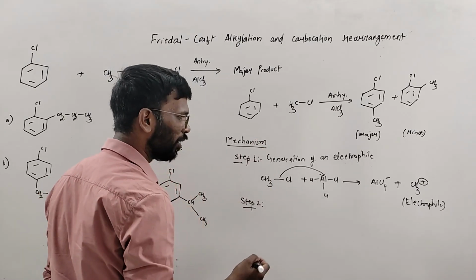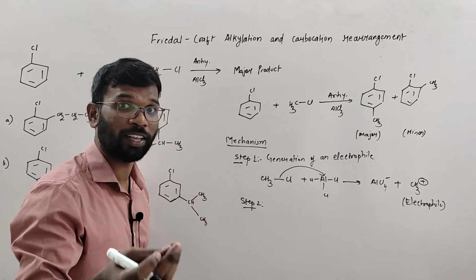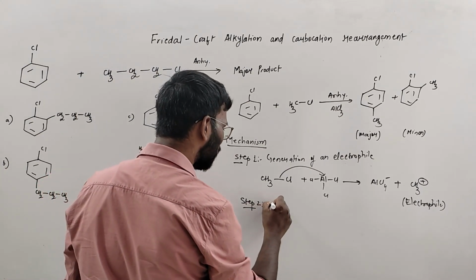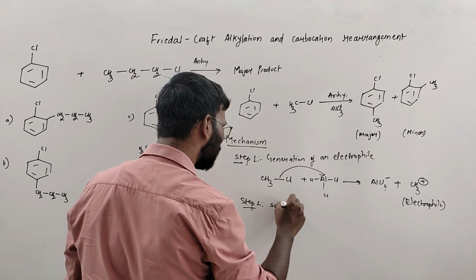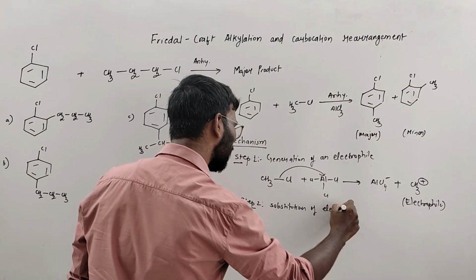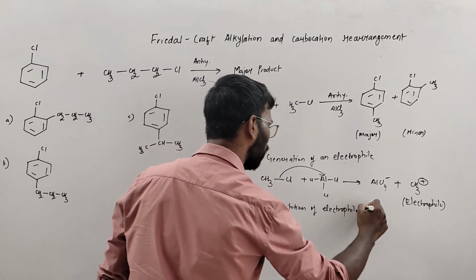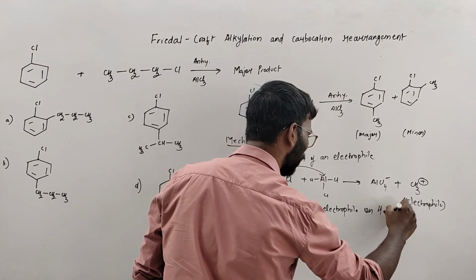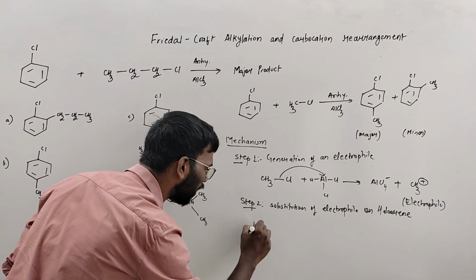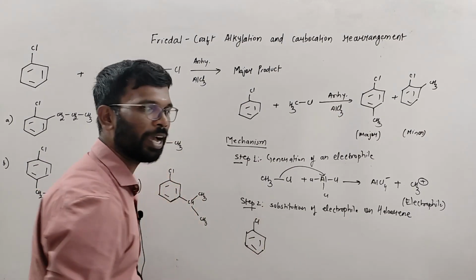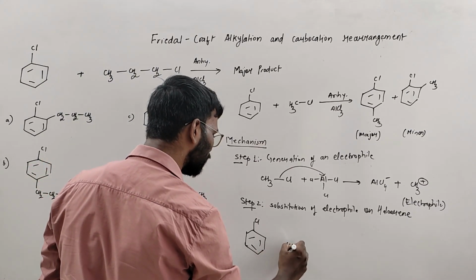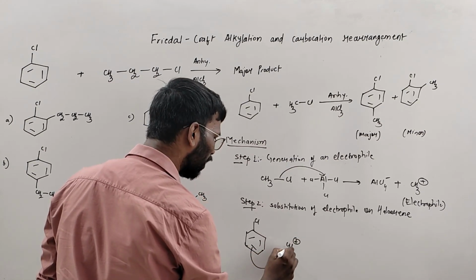There is no adjacent carbon. Even if there was an adjacent carbon, we have to check whether it is primary changing to secondary or secondary changing to tertiary, right? So the next step is substitution of the electrophile on the haloarene, right? So this is our haloarene. I will show the major attack only, meaning the product which is directed towards the major product. So this is what the CH3 plus is. This is what the attack is.